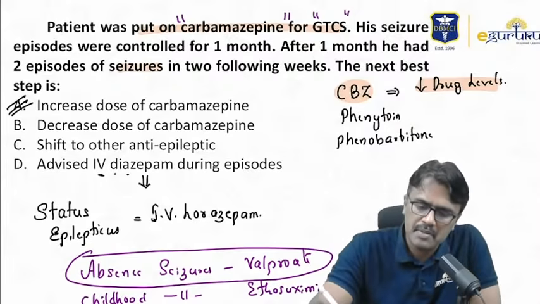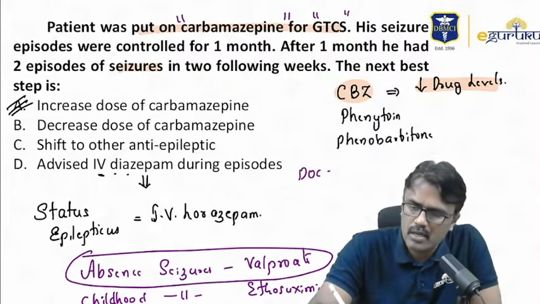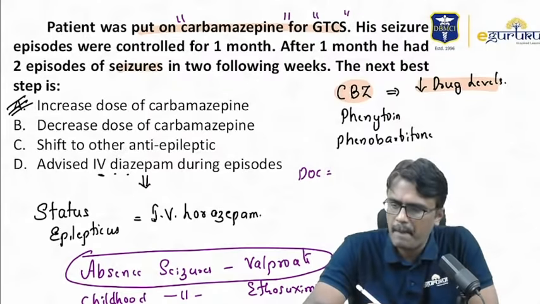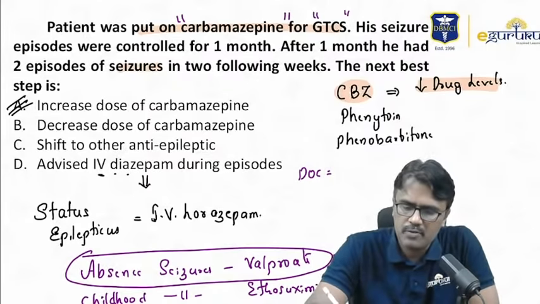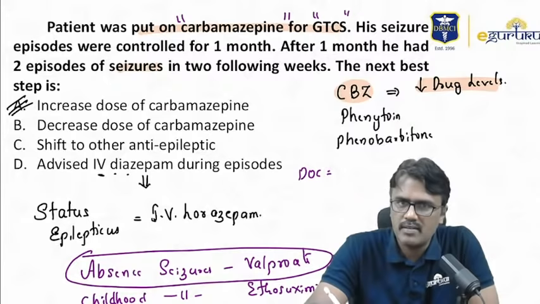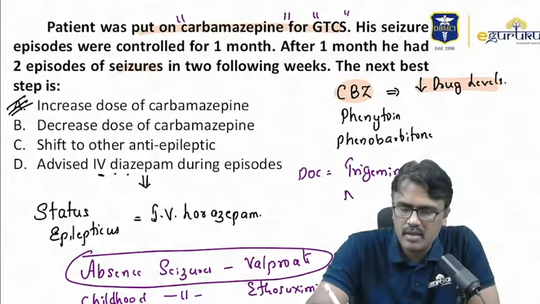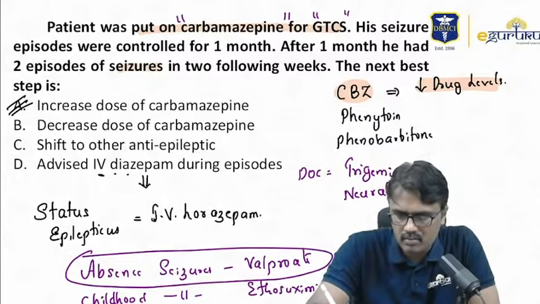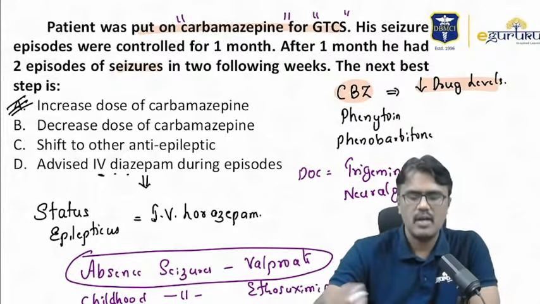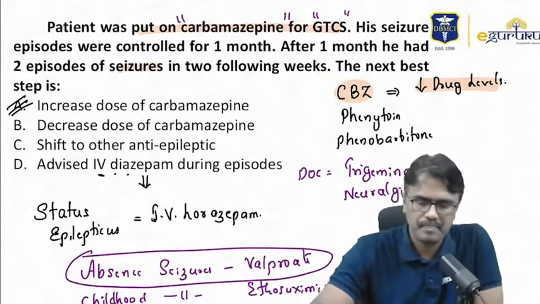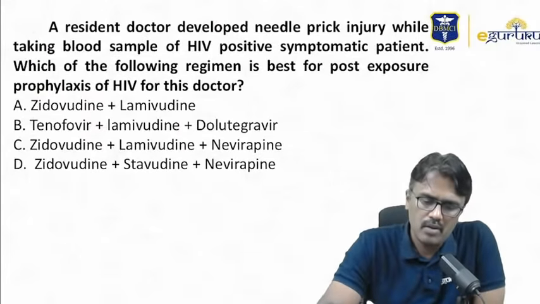Now remember, carbamazepine is also drug of choice for a neurological condition. Anybody can mention that? Where? It's a drug of choice for what condition? Come on. Trigeminal neuralgia. So answer here is A. Now moving on to the next question.